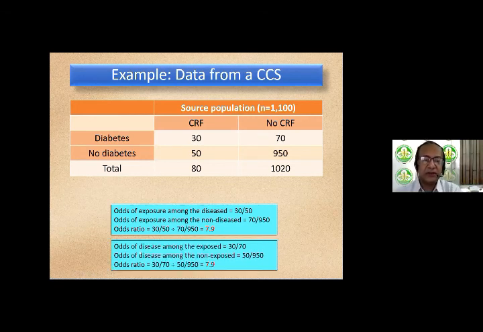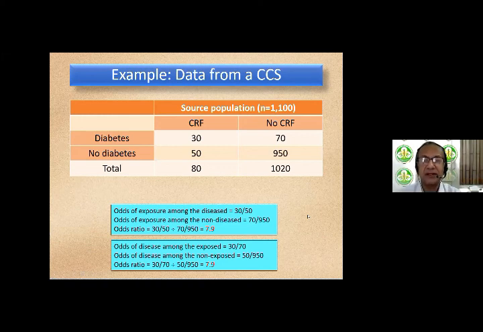Now let's look at it the other way around. What is the odds of disease amongst the exposed? So now we are looking at the exposed, the diabetics. What is the odds of developing the disease amongst the exposed? So amongst the diabetics, it is 30 by 70. Odds of developing the disease amongst the non-exposed, the non-diabetics, is 50 by 950. So the odds ratio now is 30 by 70 divided by 50 by 950, which is again 7.9.